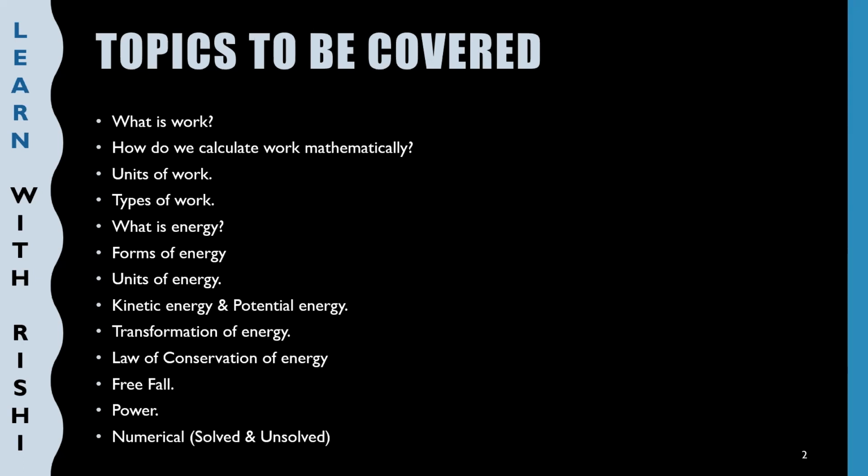Second part of the chapter is energy. Here we'll be discussing what is energy, forms of energy, units of energy, two main types of energy, that is kinetic energy and potential energy, and the last thing, that is transformation of energy and the law of conservation of energy. And third part of the chapter consists of two topics. First is free fall and power. Now both the topics are just an introduction. And at the last we are going to discuss numericals after covering each topic.